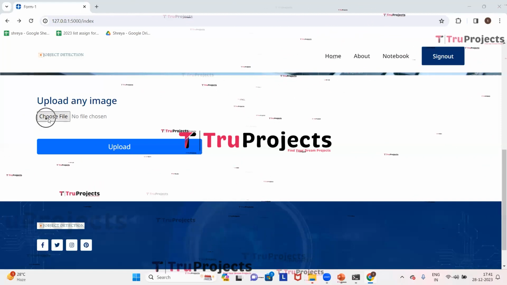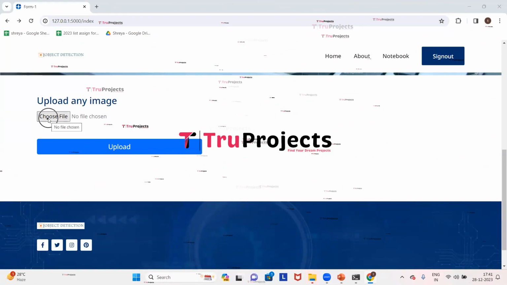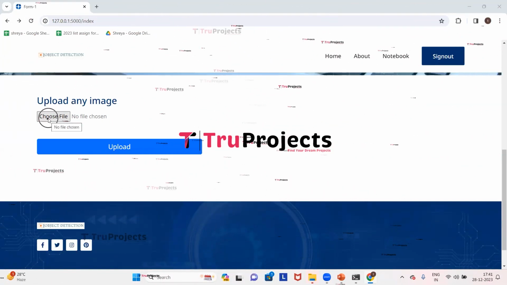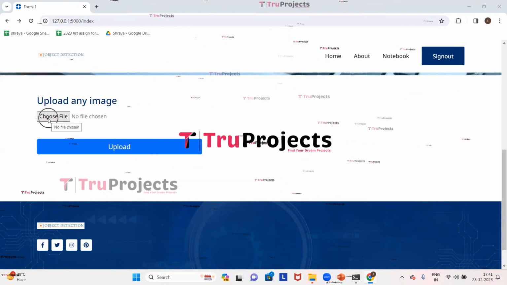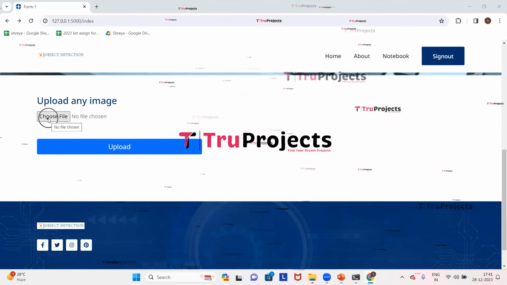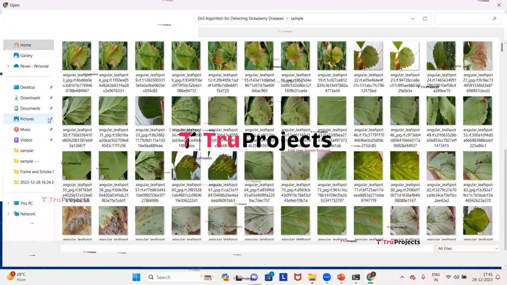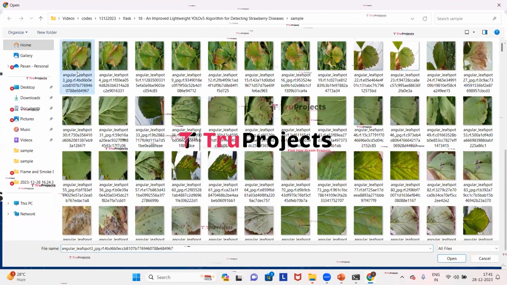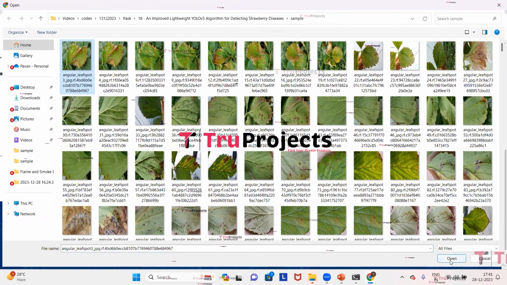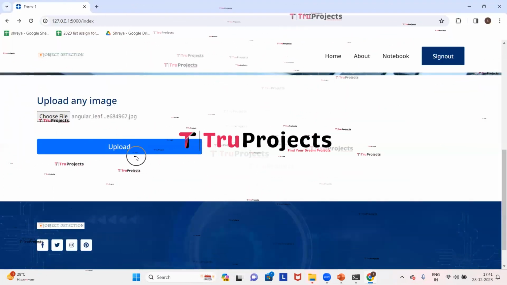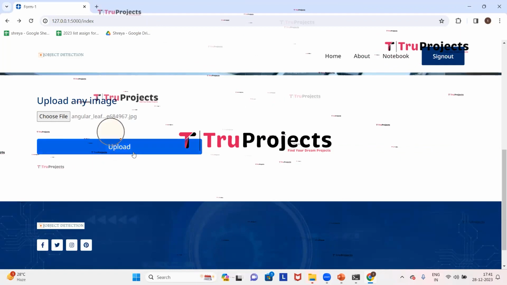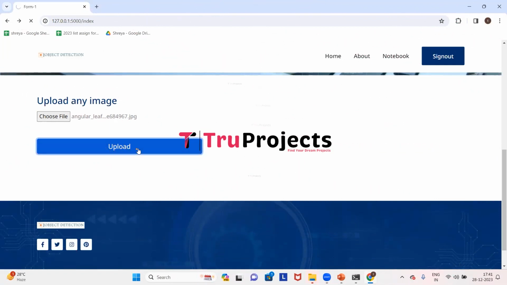Here we can see a choose file button. We need to click on that to upload the images. Based on the uploaded image, we will get the detection of which type of disease the strawberry is affected with. So I'm clicking on choose file button. From the folder, I'm selecting the first image, which is a strawberry leaf. Now click on open. Here we can see that the image has been loaded. Now we need to click on upload.